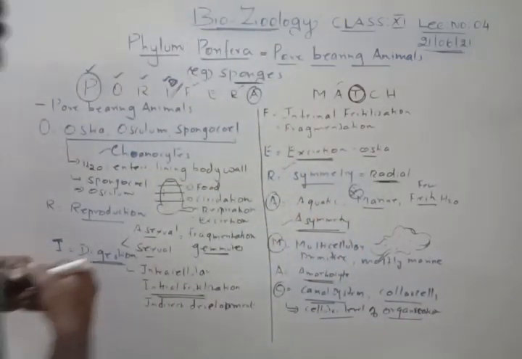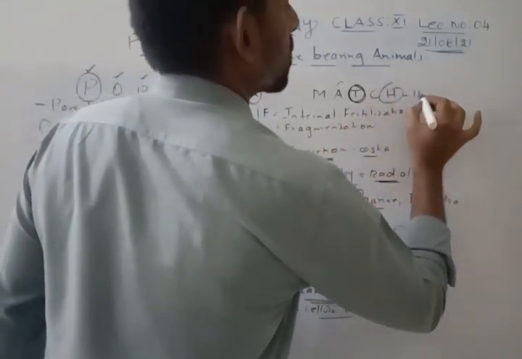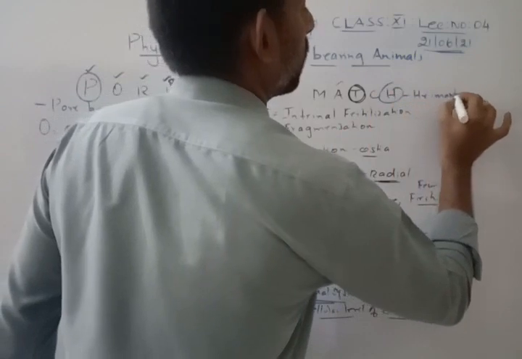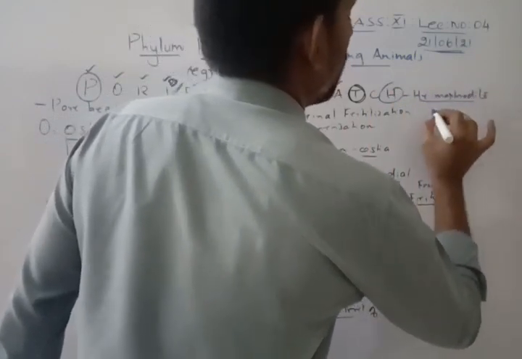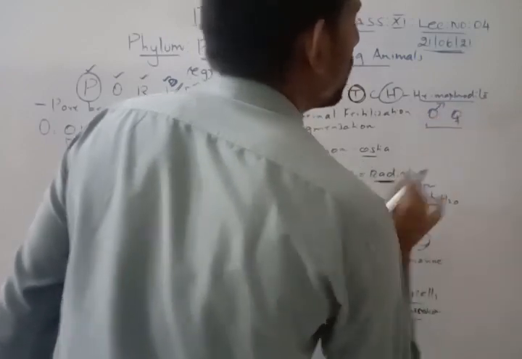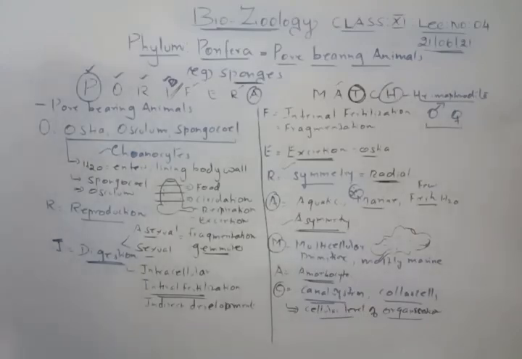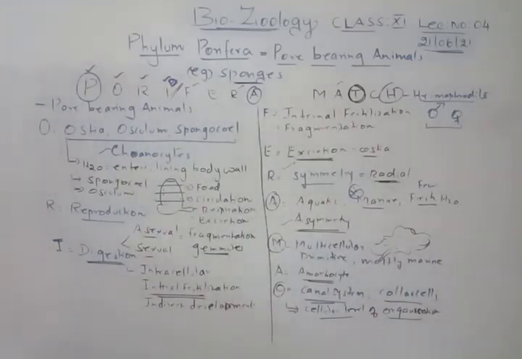So what is H? H stands for hermaphrodites. What is hermaphrodite? Both male as well as female sex organs are found in the same individual. Sperm also will be there in that same individual. Earthworm is also a hermaphrodite. So all these are the distinct, the salient features.